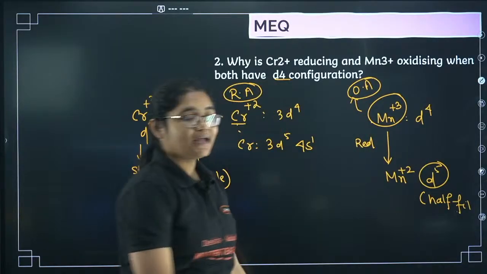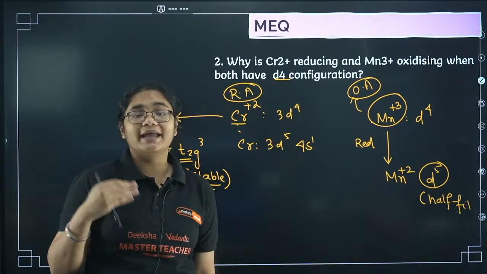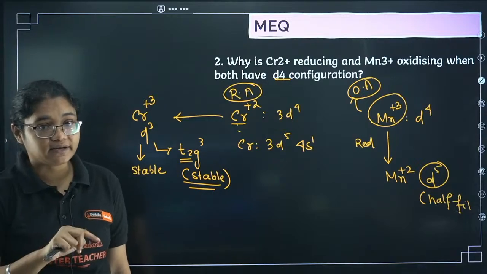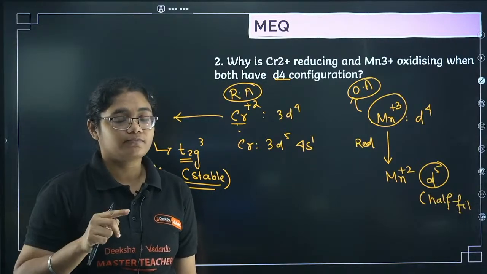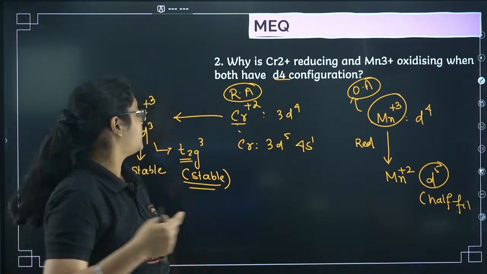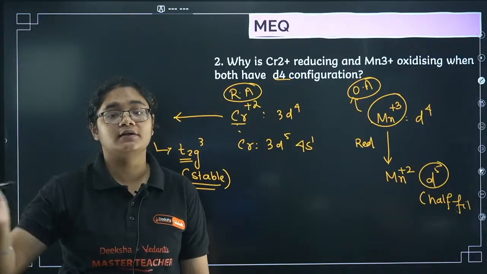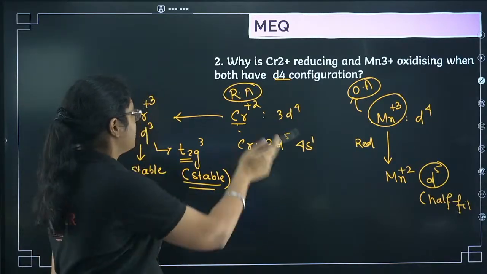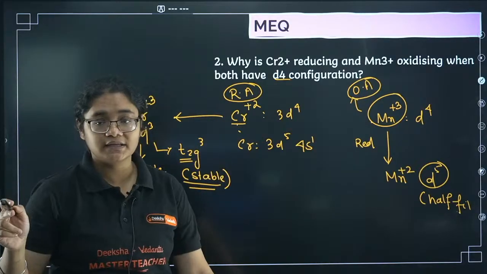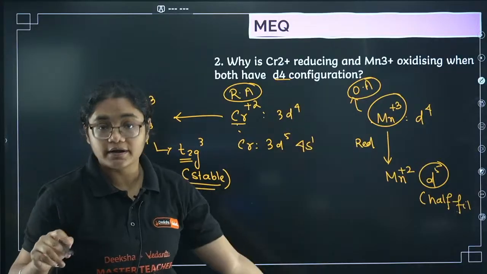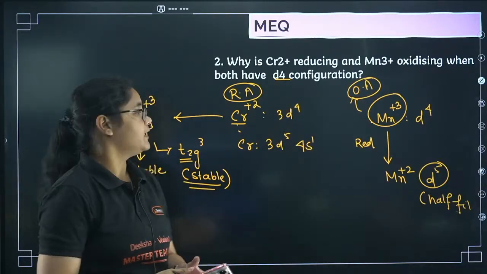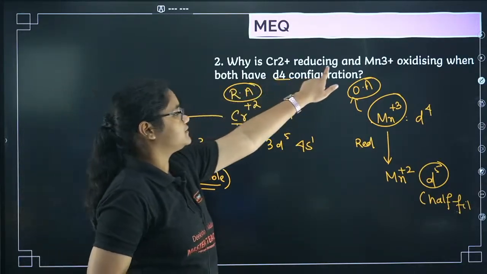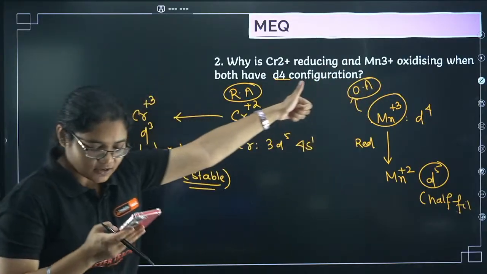So both have d4 configuration, but to gain stability, chromium goes to d3 whereas manganese goes to d5. Chromium undergoes oxidation whereas manganese undergoes reduction. So chromium undergoing oxidation will behave as a reducing agent, manganese undergoing reduction will behave as an oxidizing agent. So that is why chromium 2+ is reducing whereas manganese 3+ is oxidizing.